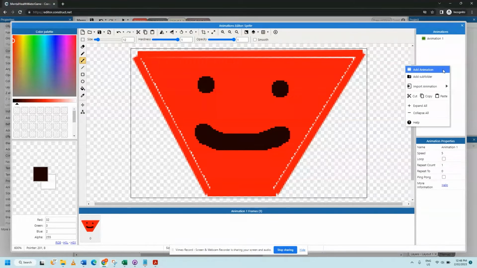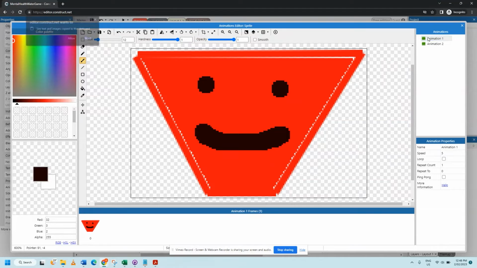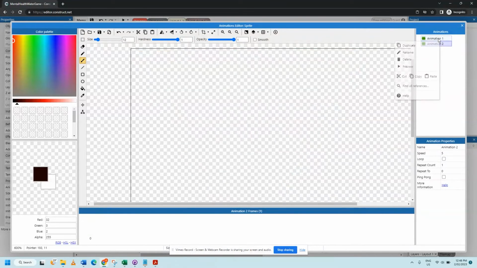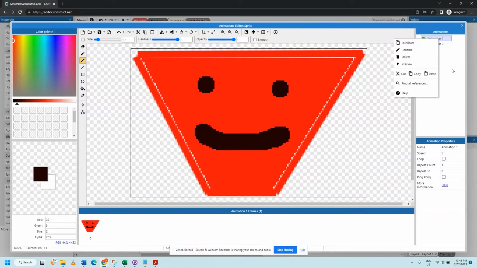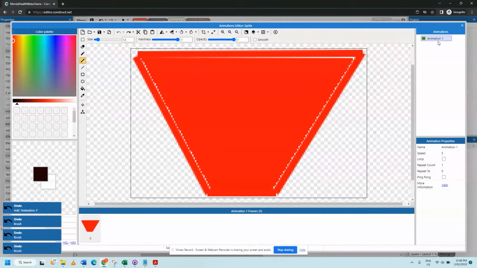Then add another animation. Can we copy and paste? Let's take that step back and just hit remove. Press Control Z until we get to a red one here.